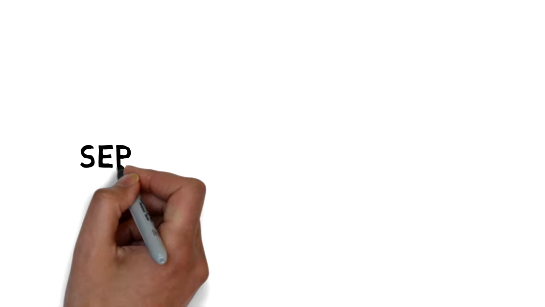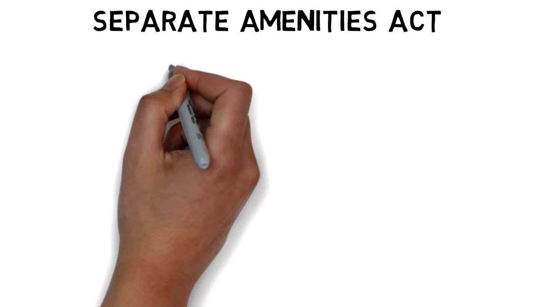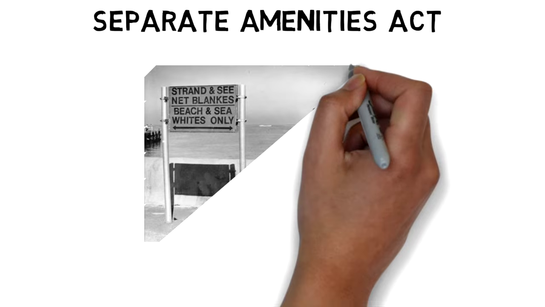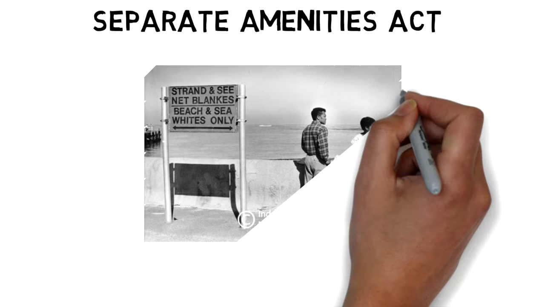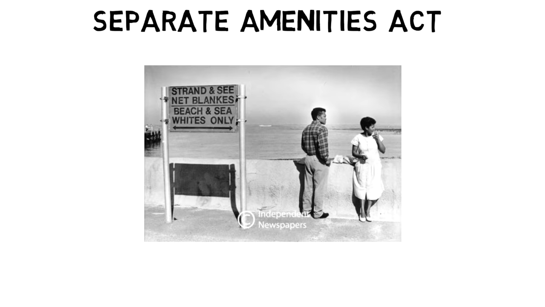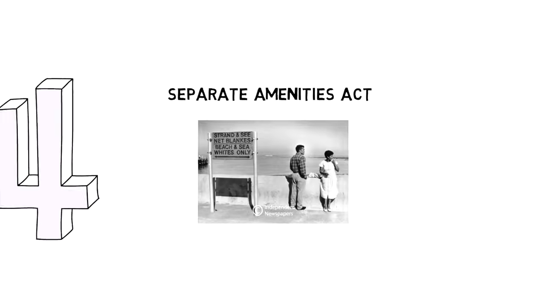Act number 4 is the Separate Amenities Act. This act forced people to use separate buses, trains, parks, benches, hotels, cinemas, hospitals, ambulances, libraries, restaurants, beaches, and toilets. Sport was strictly segregated. No interracial competitions were allowed, and no mixed-race sporting teams could represent South Africa at an international level. No mixed-race teams from other countries could tour to South Africa either.